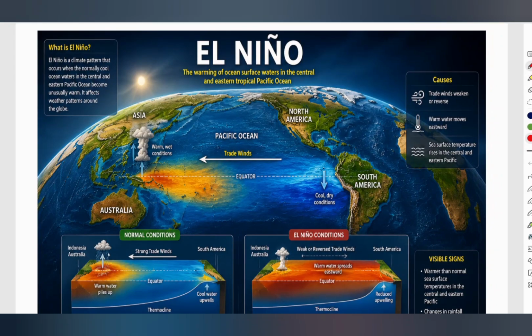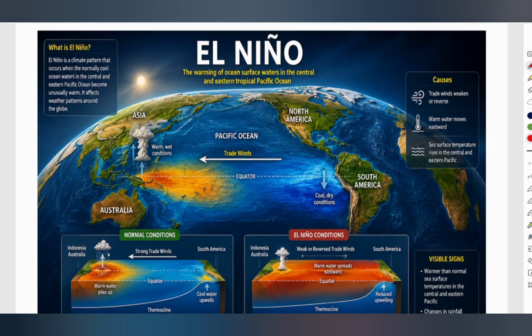If you have been following newspapers or current affairs over the last few weeks, you must have come across one term again and again, that is El Nino. The India Meteorological Department, that is IMD, has recently reported that El Nino conditions have developed over the equatorial Pacific Ocean and may strengthen during the southwest monsoon season. El Nino can influence India's monsoon, agriculture production, food inflation, water availability, and even the country's economic growth.